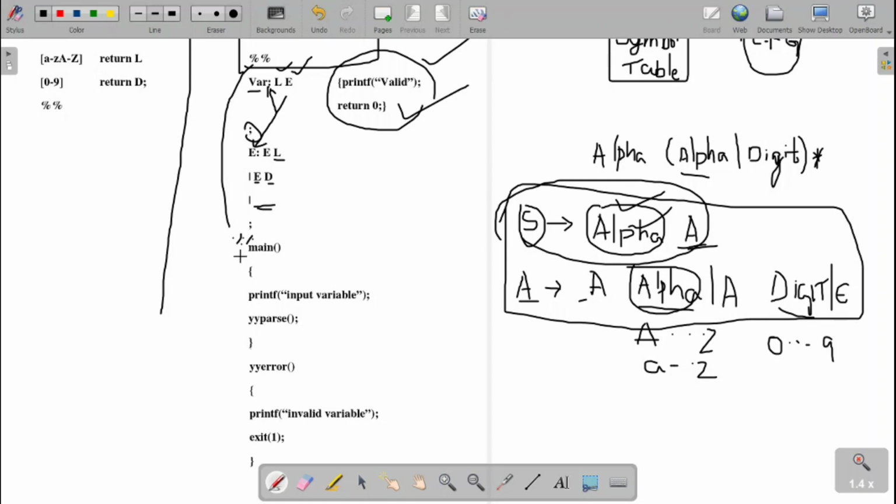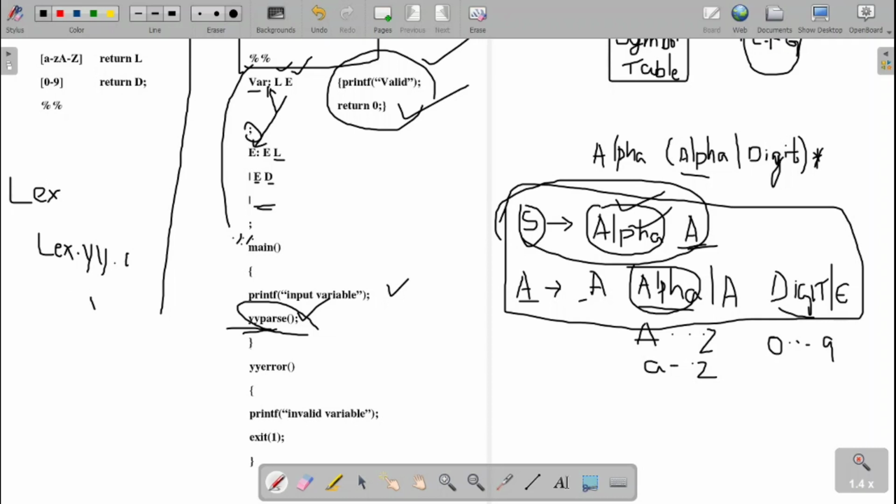Now in the user subroutine section, we will input the variable. Here we are going to call the YY parse. There we called YYLex; here we are calling YY parse. Why is this called? As I stated earlier, the lex program is converted into a C program called lex.yy.c.